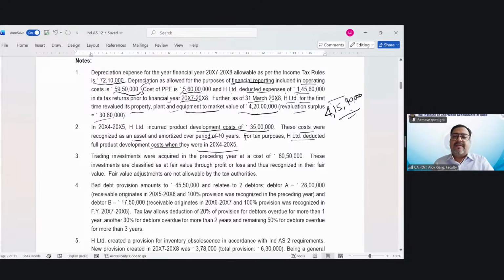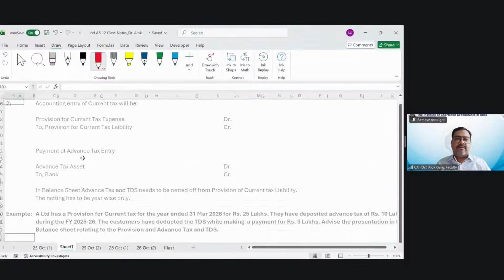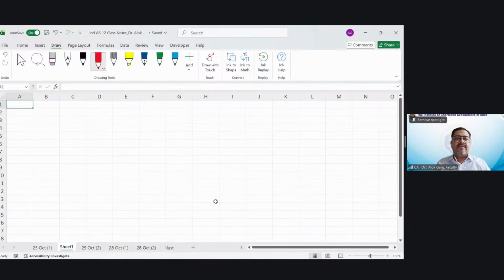Okay? Yes. So sir, point number 1 is clear, point number 2 is clear. Now, shall I start solving this in my Excel file also? Okay. So let me start solving this in my Excel file also. Question number 1 of the Word file. Okay. Shall I start doing that?